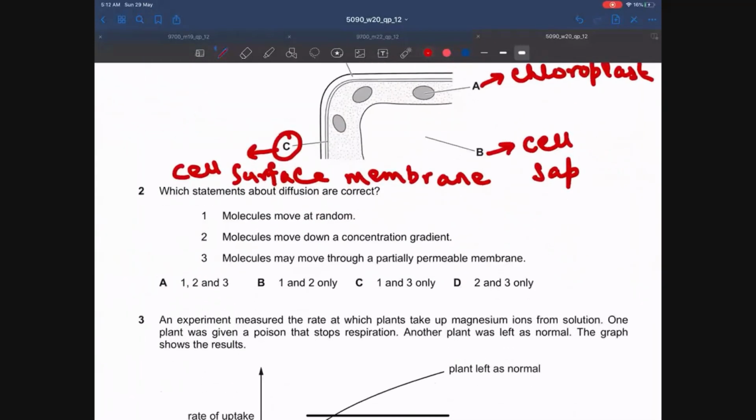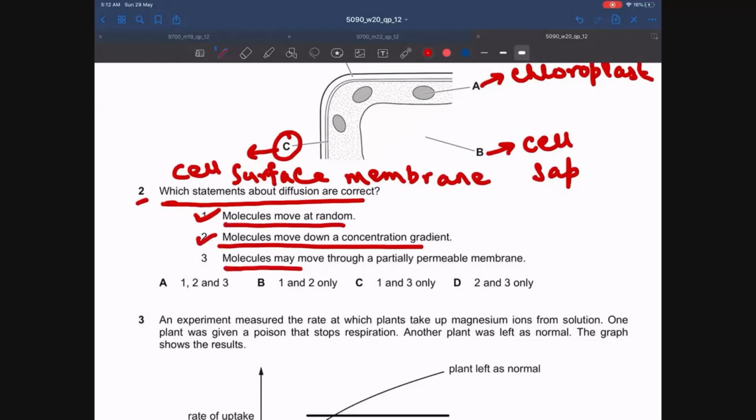Okay. MCQ number 2. Which statements about diffusion are correct? Molecules move randomly. Exactly. Whenever diffusion occurs, diffusion is due to the random movement of molecules or ions from a region of higher concentration to a region of lower concentration, down the concentration gradient. Molecules move down a concentration gradient. This is true as well for diffusion.